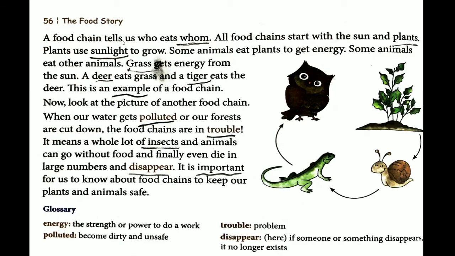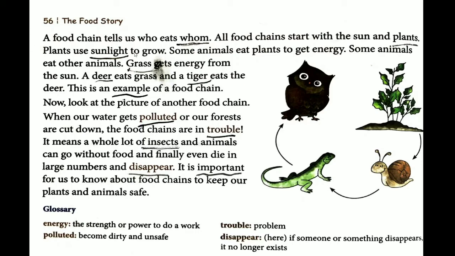A food chain tells us who eats whom. So, what does food chain tell us? That who is eating whom? Which organism is being eaten by which other organism? So, all food chains start with the sun and plants. So, my dear kids, all the food chains they basically start with the sun and the plants because the plants get energy from sunlight.